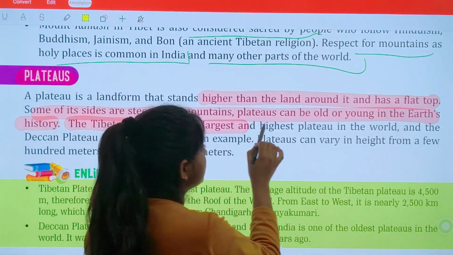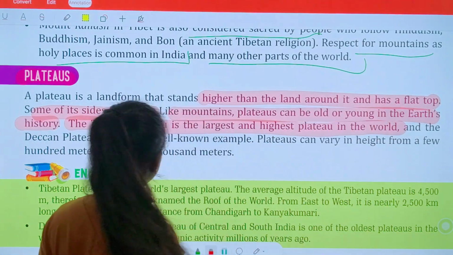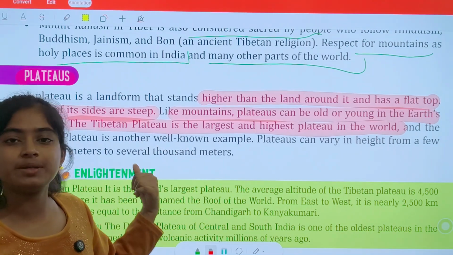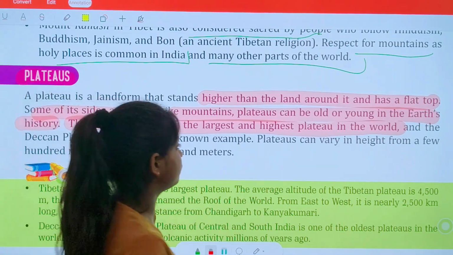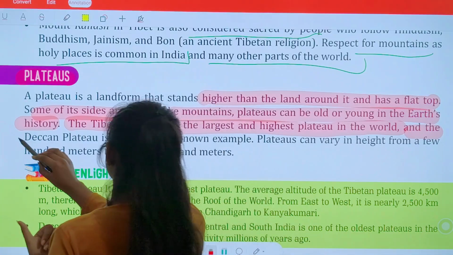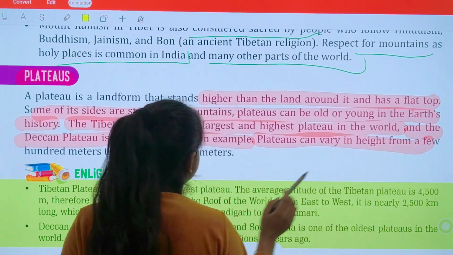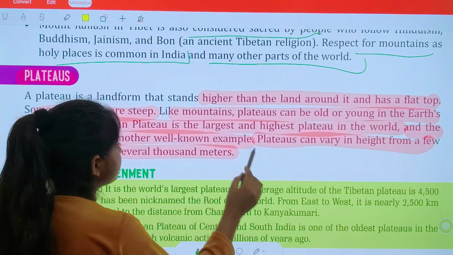The Tibetan plateau is the largest and the highest plateau in the world. Like Mount Everest is the highest mountain, the Tibetan plateau is the largest plateau. And the Deccan Plateau is another well-known example. Plateaus can vary in height from a few hundred meters to several thousand meters.